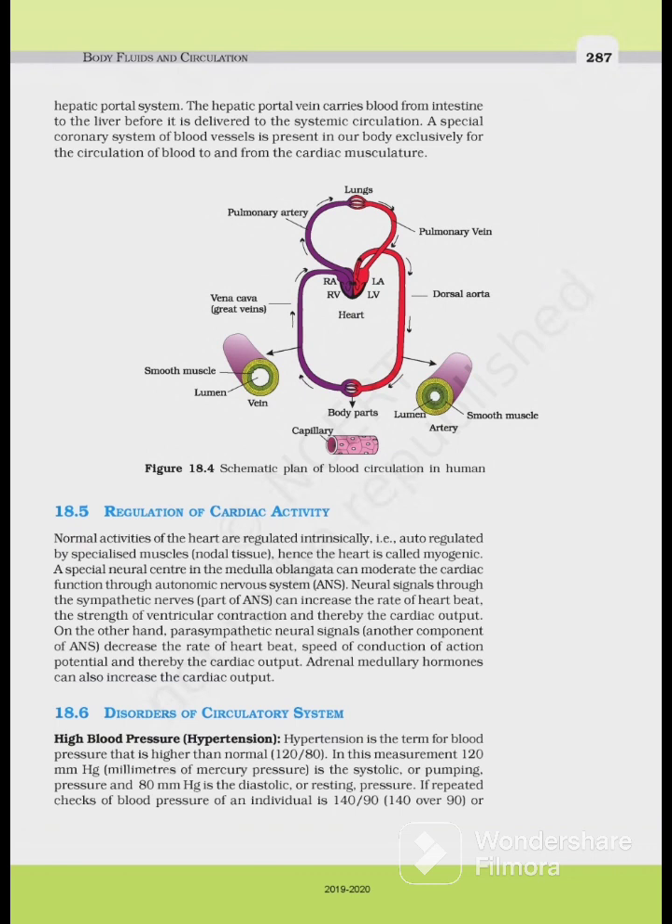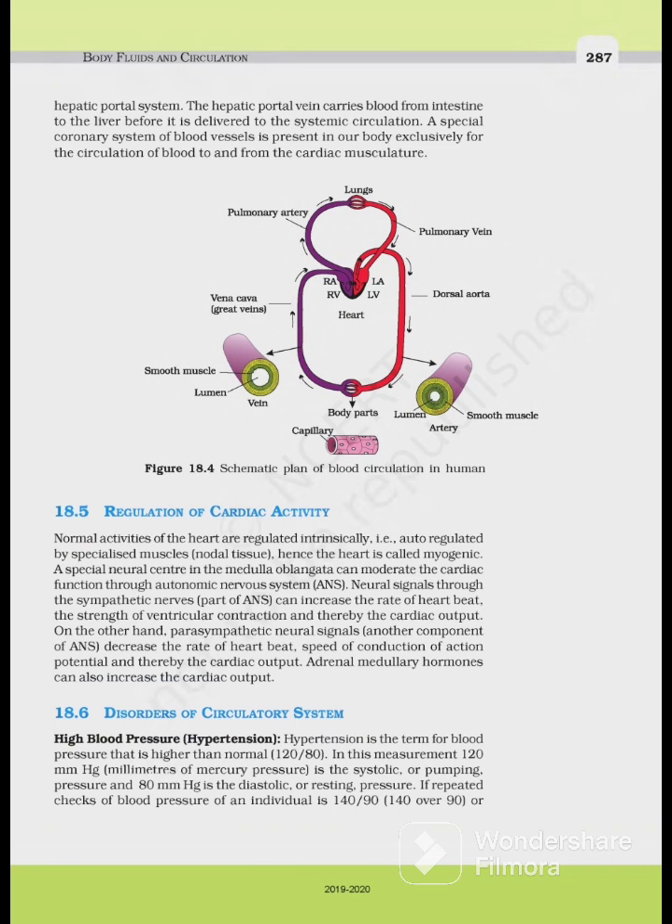On the other hand, parasympathetic neural signal, another component of ANS, decreases the rate of heartbeat, speed of conduction of action potential, and thereby the cardiac output. Adrenal medullary hormones can also increase the cardiac output. तो medullary hormones जो होते हैं वो भी क्या करते हैं, बढ़ाते हैं इसको आउटपुट को. नेक्स्ट इज डिसऑर्डर्स. डिसऑर्डर्स क्या होंगे अब यहाँ पे? हाई बीपी, हाई ब्लड प्रेशर, दैट इज हाइपरटेंशन.